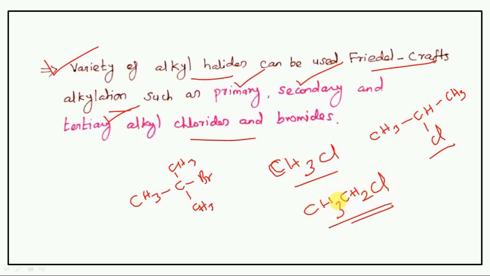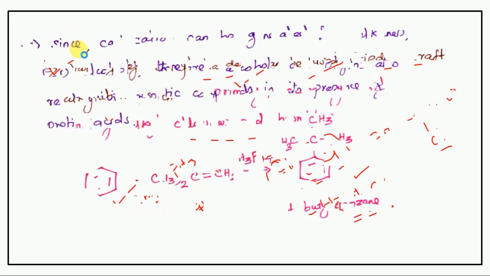This is the primary, in the sense one carbon connected, only one carbon connection. Secondary, in the sense carbon connected to 2 methyl groups. Tertiary means carbon connected to 3 methyl groups, that is tertiary. This is normal methyl chloride. So this is primary, and then this is secondary. See, chlorine attached with one carbon. Here chlorine attached with this carbon, but that carbon is connected to 2 carbons, and then here see this bromine attached carbon is connected to the 3 carbons. So which means tertiary. Next one.